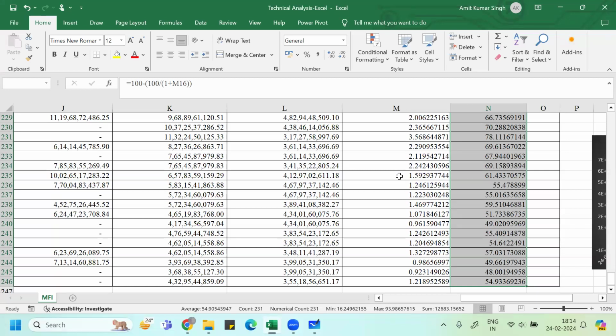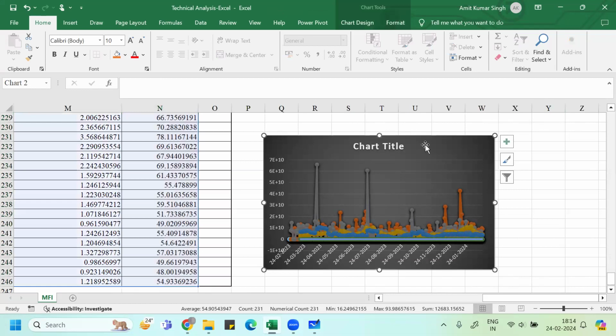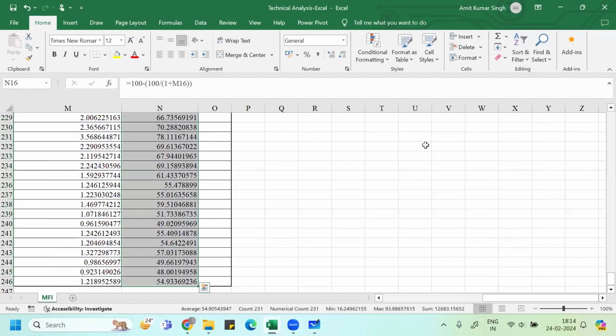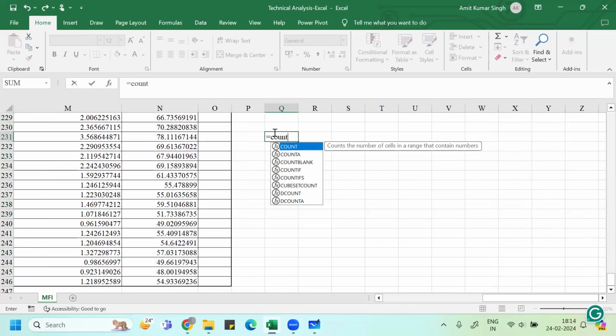If you want, you can even use the COUNT function. If you use the COUNT function, that will show you how many are more than 80 or less than 20. I can write right here, COUNTIF,